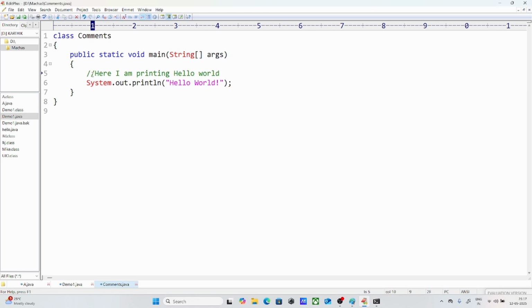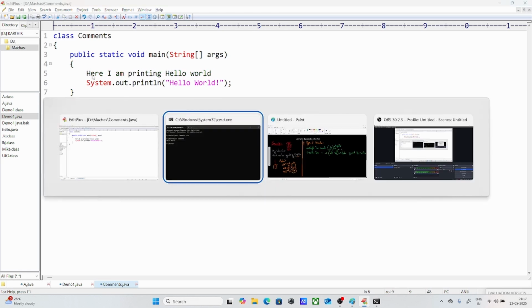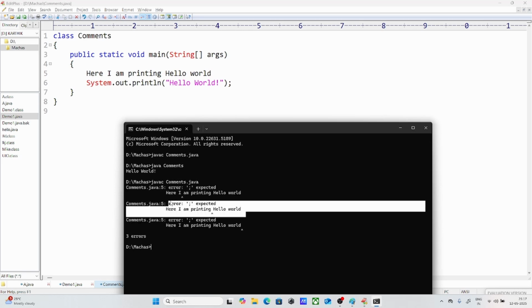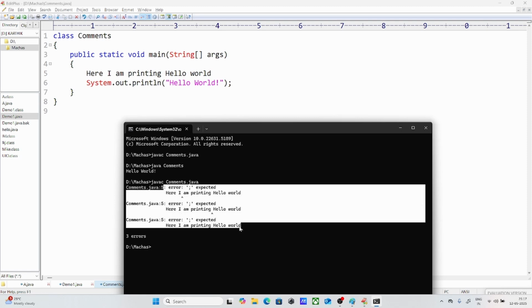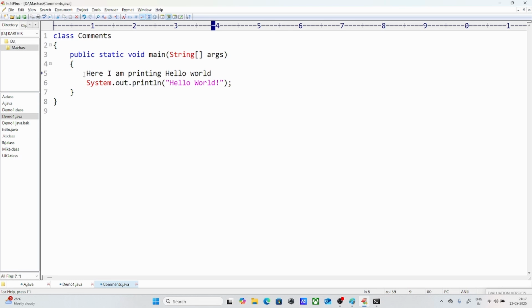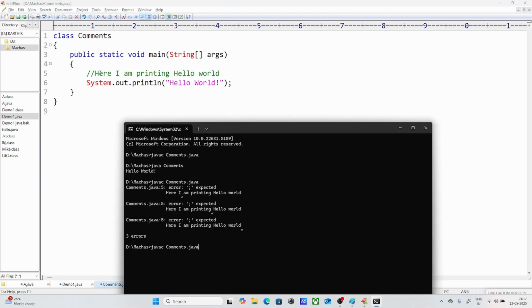Okay, how can you say that? Suppose, let me give it like this, I am not giving a single line comment. So at this time what will happen? See, semicolon expected, something it is telling. Okay, so there is not one error, there are 3 errors. See, multiple errors are there. If you give a semicolon also, it's an error, because this is not a valid structure, we are not allowed to write like this. We understood about the structure already. So I am giving it as a comment, so this will be ignored by the compiler. Now when I compile it and run it, it will print.